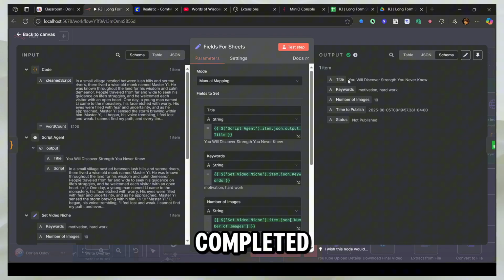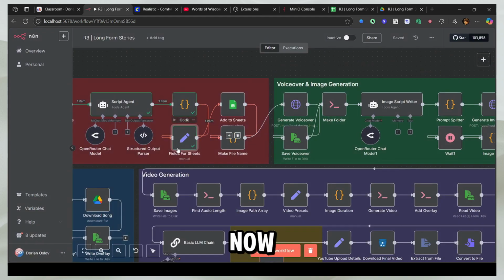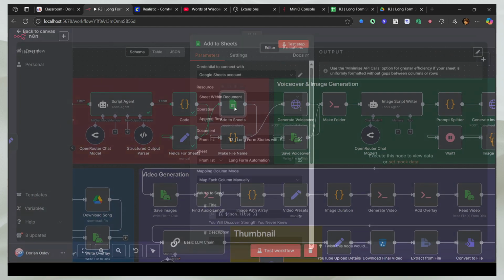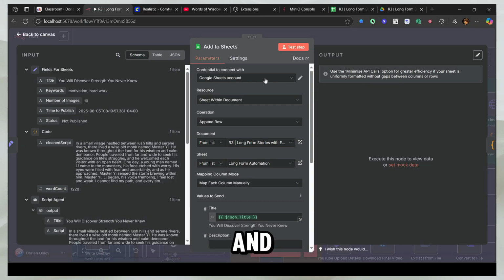Now this is completed running. We have the title, keywords, number of images, time to publish, and the status. Now what we're going to do is take it to Sheets. Here I have the Sheets node configured. If you want to know how you can create these credentials, you can see my other videos. I've shown this in at least 3 of my videos.